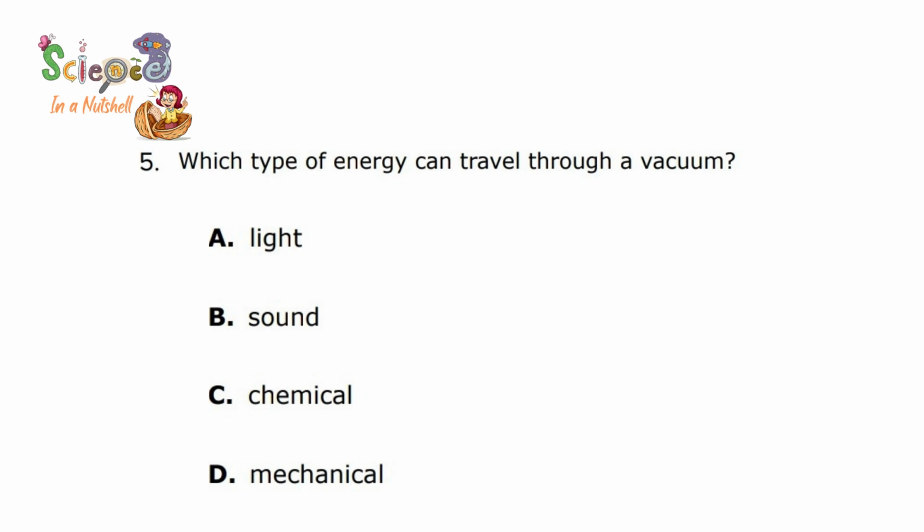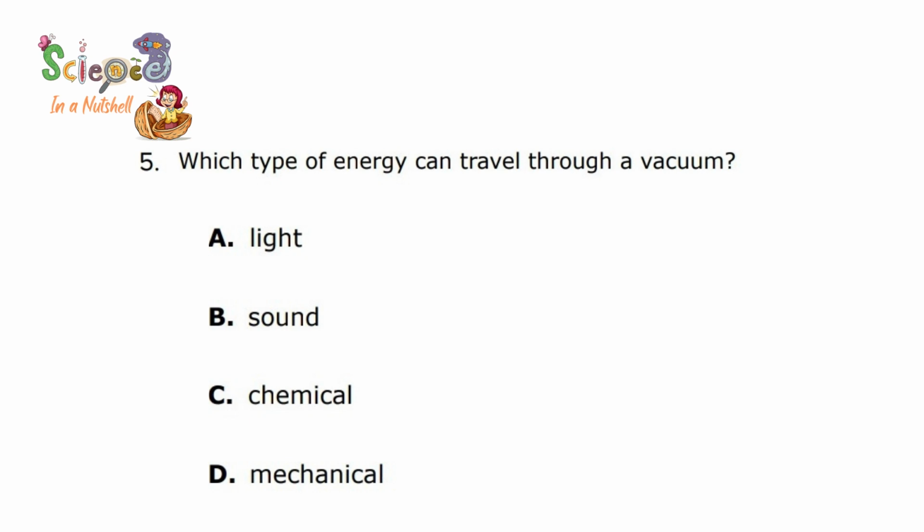Question number 5. Which type of energy can travel through vacuum? Light, sound, chemical, mechanical. Let me tell you, if you are on the moon and you try to shout to call your friend, they will not be able to hear you, because sound cannot travel in a vacuum.